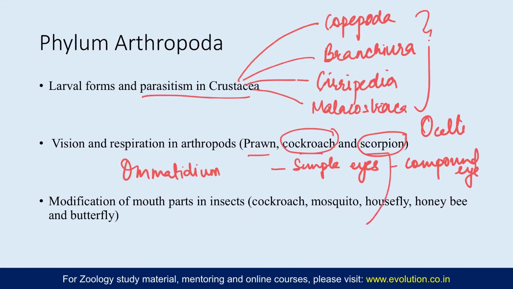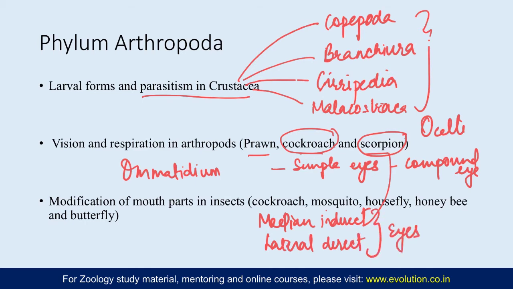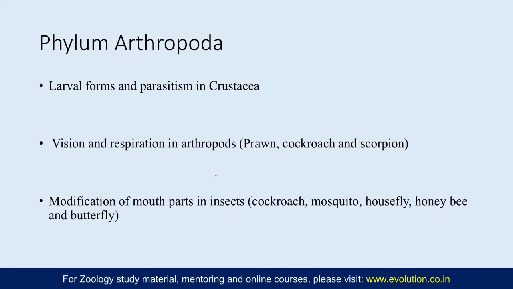So in case of scorpion, there is the median indirect and the lateral direct eyes. So these two eyes you need to focus on. The diagram is important, how the functionality is different between the two. Now coming to respiration in arthropods, so that is a little elaborate.